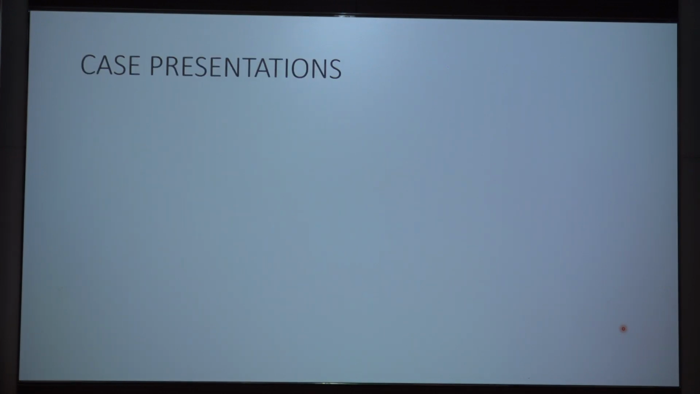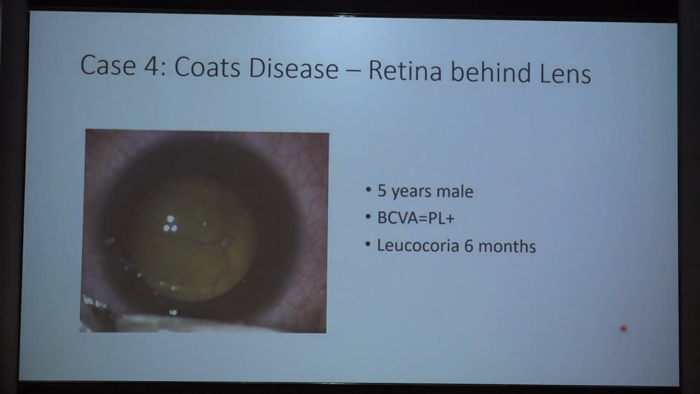We are generally going to discuss surgery in these vascular anomalies. Some situations where surgery is indicated: see, this is a patient of Coats disease with the retina lying just behind the lens, a 5-year-old male. The best corrected vision was PL plus, and the patient had leukocoria for the past 6 months. In these types of situations, we have to settle the retina. The visual prognosis is very bad, but to prevent the patient from going into neovascular glaucoma, sometimes we have to do the surgery here, and I'll show you a surgical technique which I generally do.